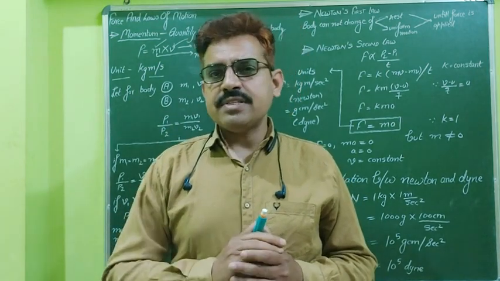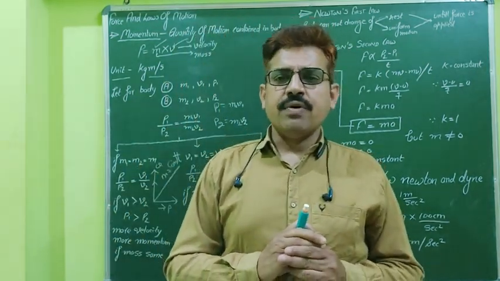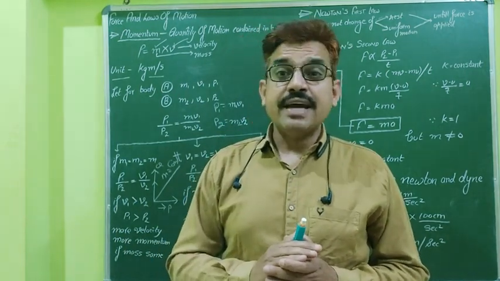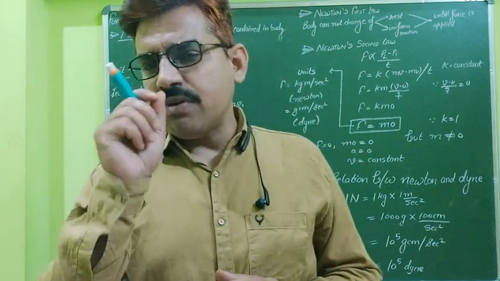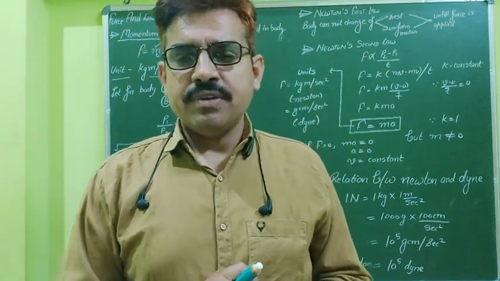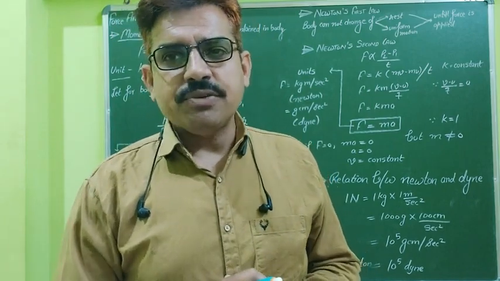Let me explain again what a vector quantity is. A vector is one which has a particular defined direction, and along with direction, magnitude is also there.